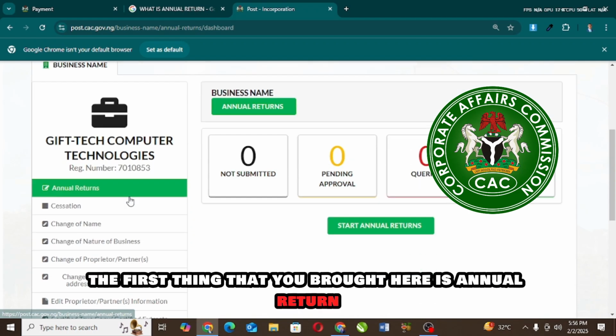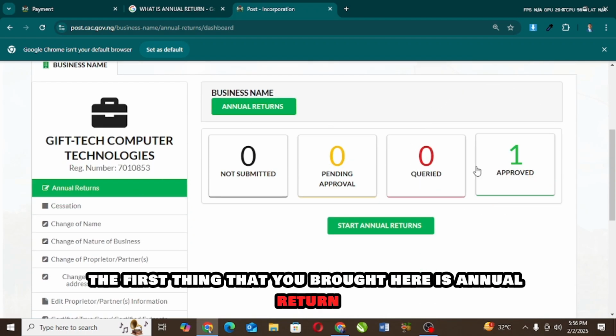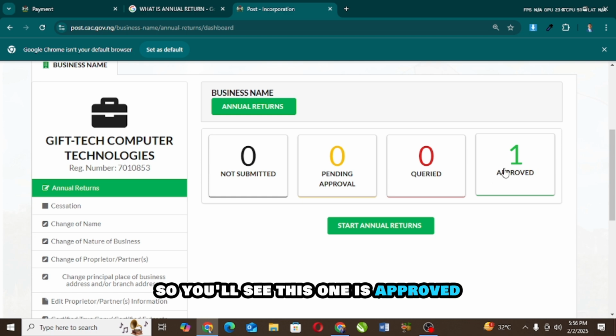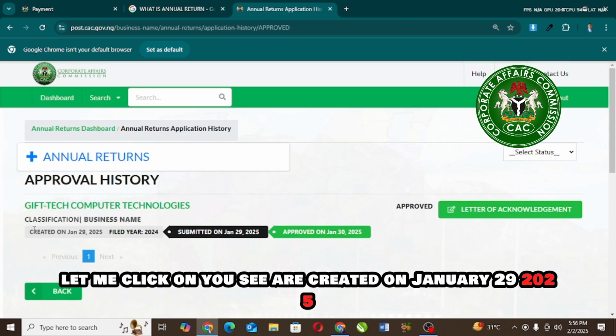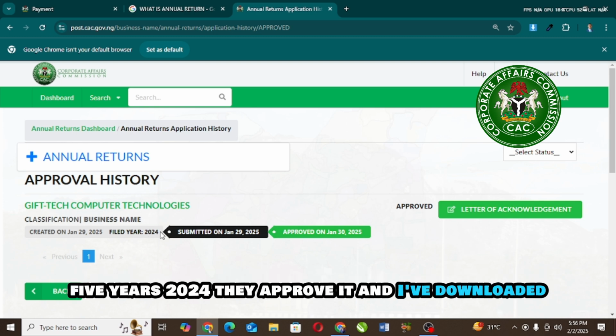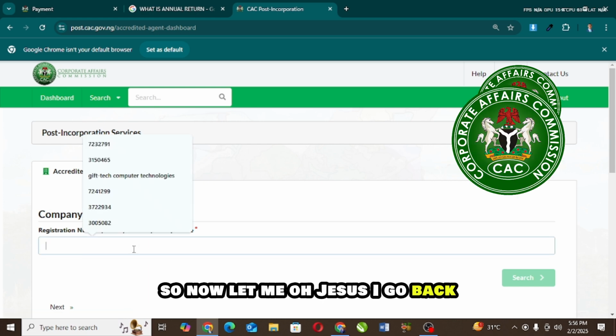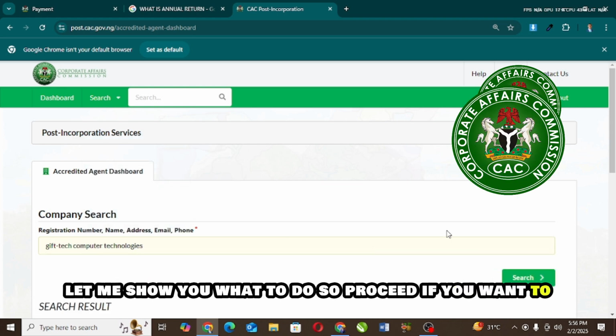The first thing that you see here is annual return. You'll see this one is approved because I've filed annual return for 2024. Let me click on it. See, created on January 29, 2025. File year is 2024. They approved it and I've downloaded this. So now let me go back and show you what to do.